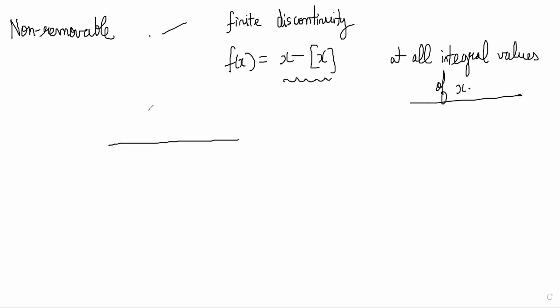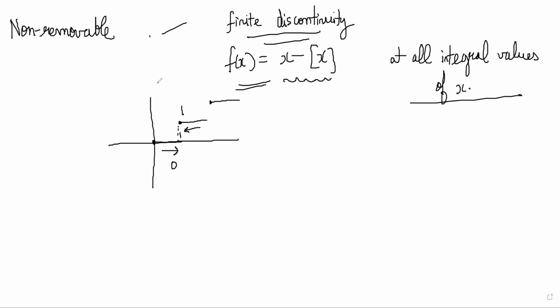Because the GIF function will be stepwise like this, right? So you will see that from this side you're approaching 0 and from this side you're approaching 1. So the limit does not exist, and this is called a finite discontinuity because there is a finite jump here. You cannot do anything to this function to make it continuous without drastically changing the function itself. Any one point value will not correct it, no? So this is a non-removable discontinuity of the finite type.